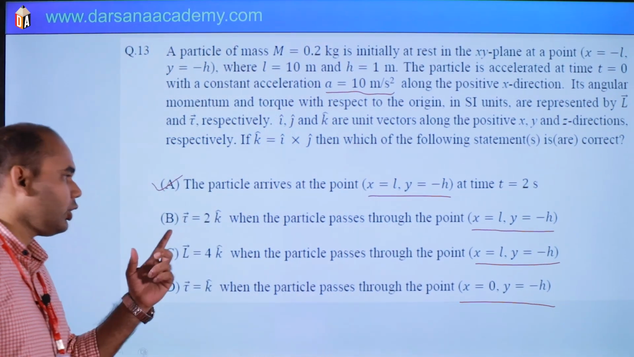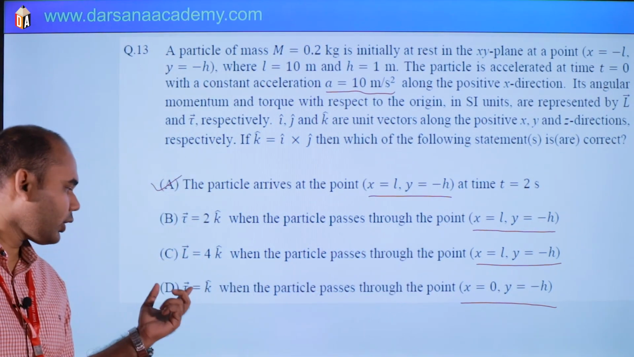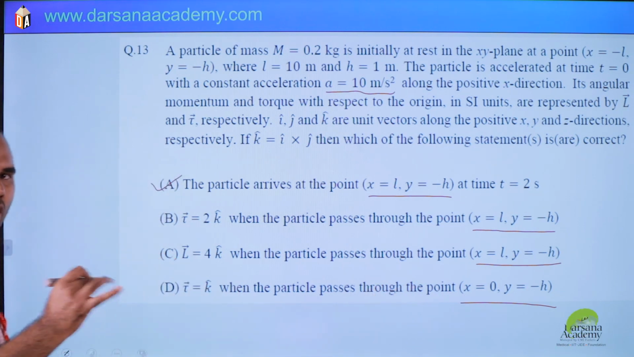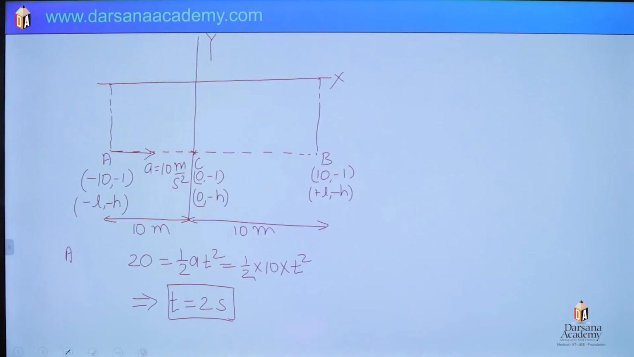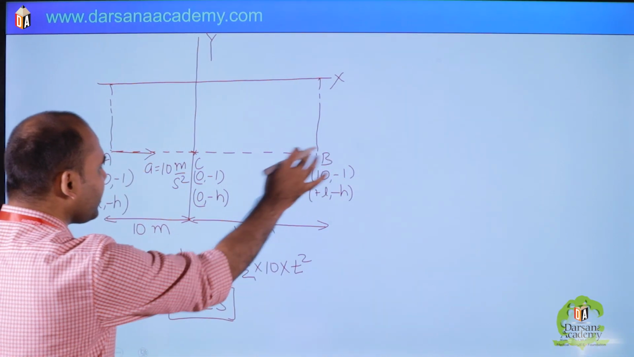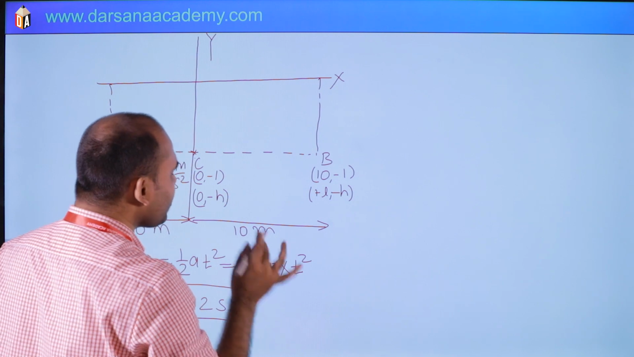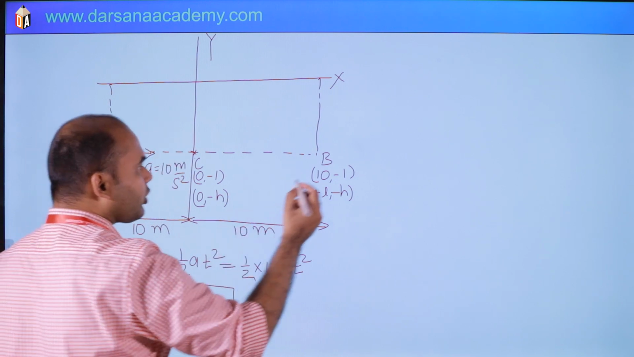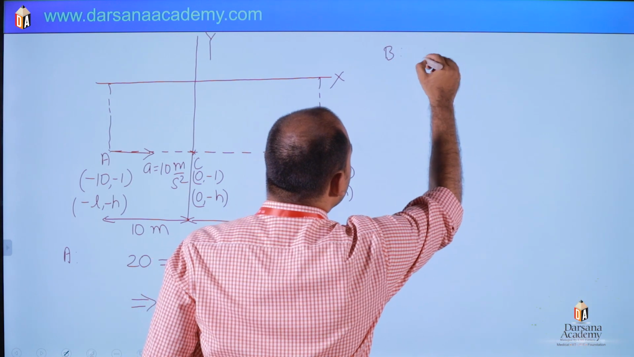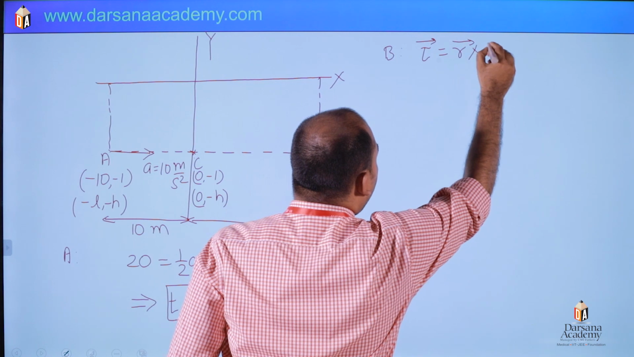Next is torque. Torque at point B we have to find, and then torque at point C, which is below the origin. This is option B, and this is option D. So torque will be what? Torque is R cross F.